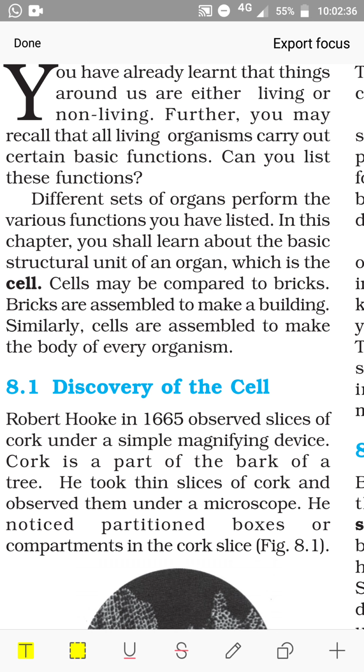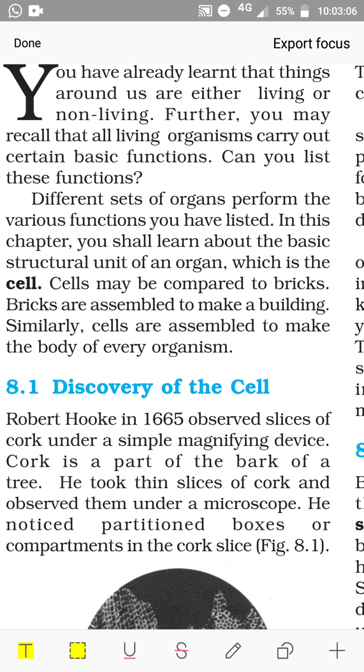Robert Hooke in 1665 observed slices of cork under a simple magnifying device. Cork is a part of the bark of a tree. Now, what is bark? You have seen the bark, the outer part, like the skin of the trees. So the outer part of this, that is cork.